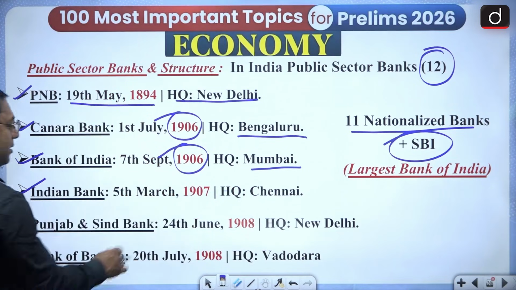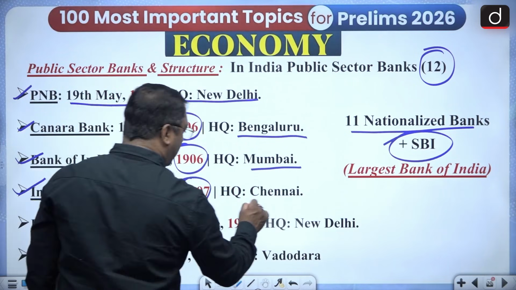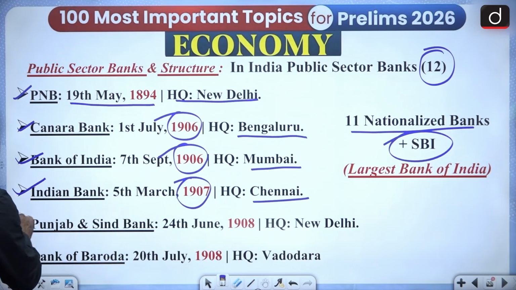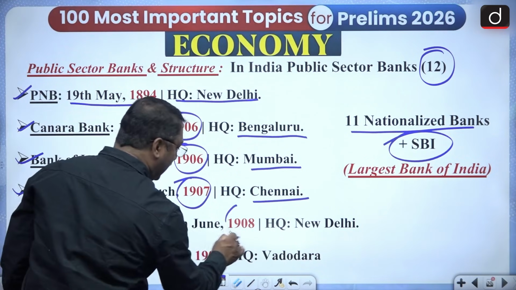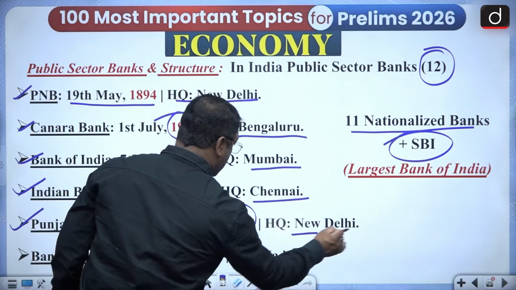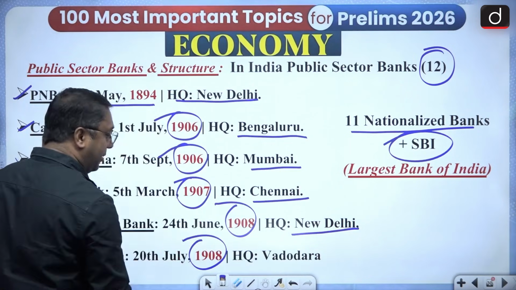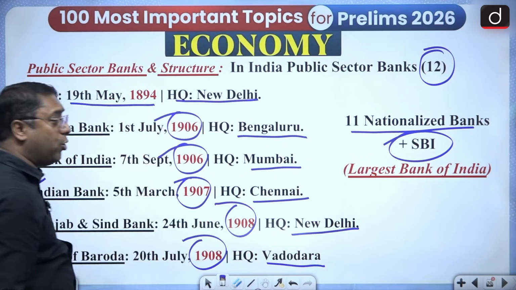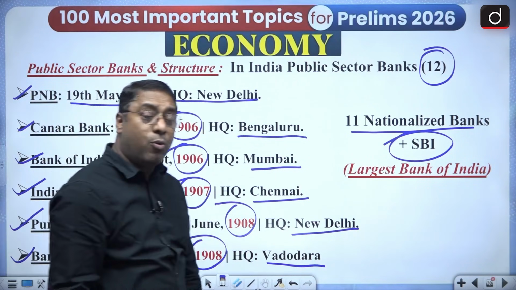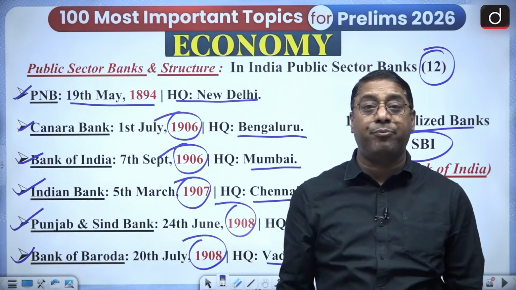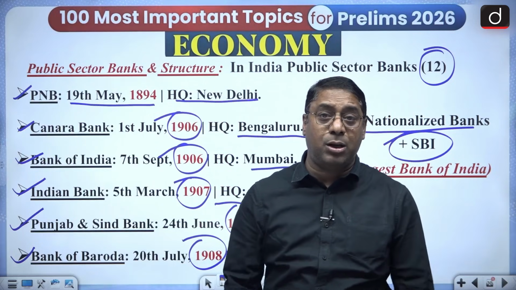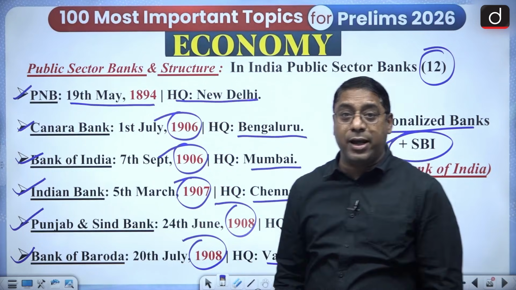Indian Bank, 1907, the headquarter is Chennai. Punjab and Sindh Bank, 1908, the headquarter is New Delhi. Bank of Baroda, 1908, the headquarter is Vadodara. Now, why do you need to know about the years? They can ask you the chronology, either ascending or descending.